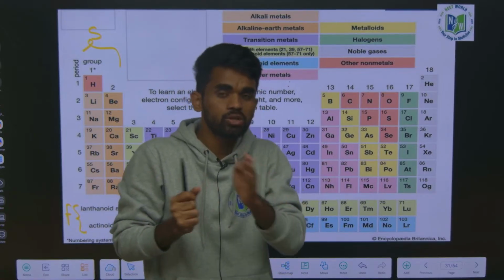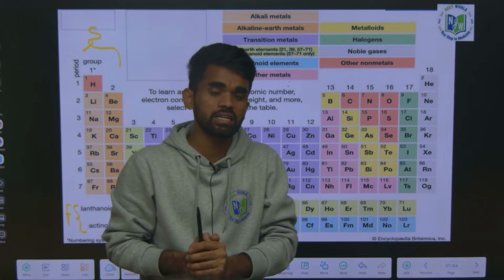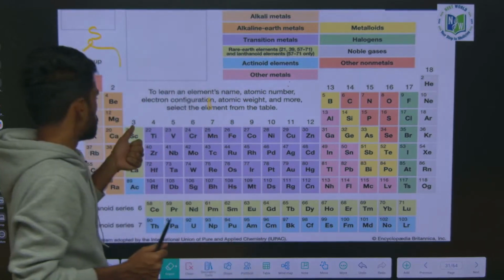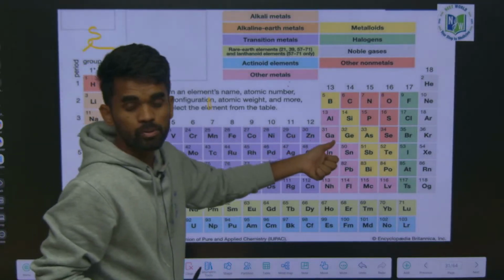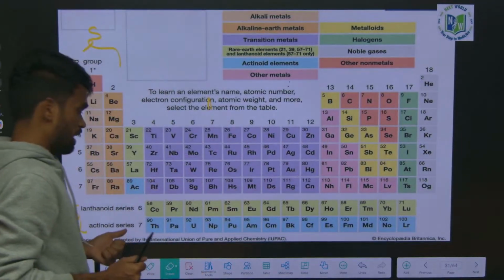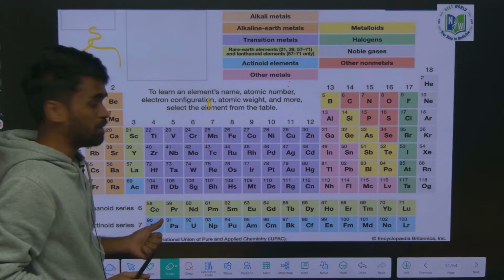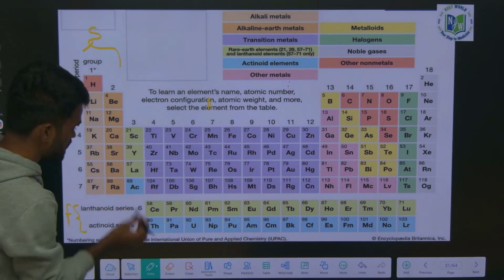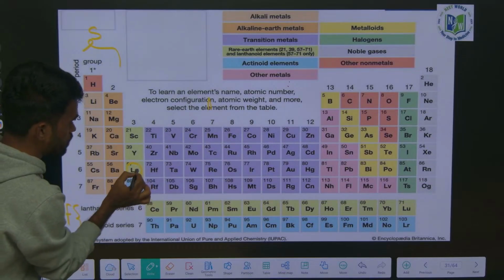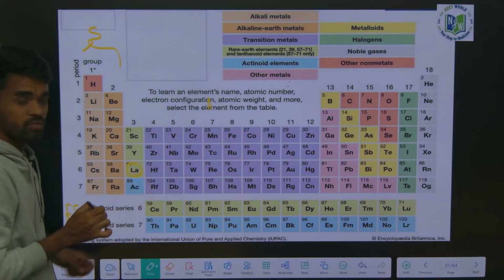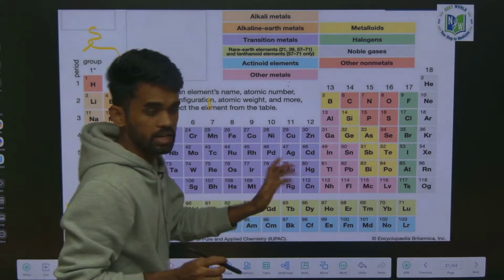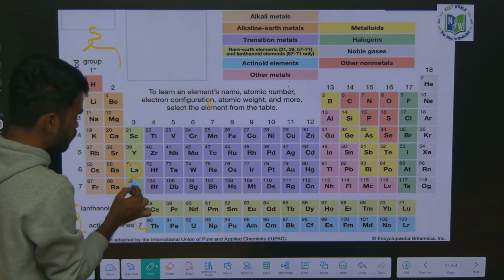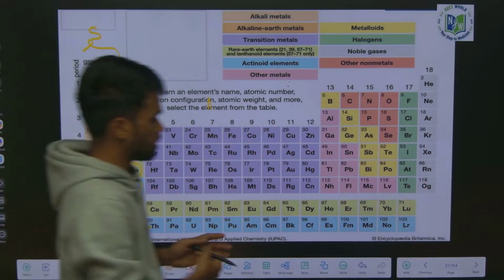From 13th group to 18th group. What are the groups present in D block? That is from 3rd group to 12th group. And here the lanthanides and actinides, the F block elements, are present in this 3rd group only. So here it is mentioned as lanthanum. In this lanthanum position, we have all these 14 lanthanides, and at the position of actinium, we have all these 14 actinides. You can remember this.